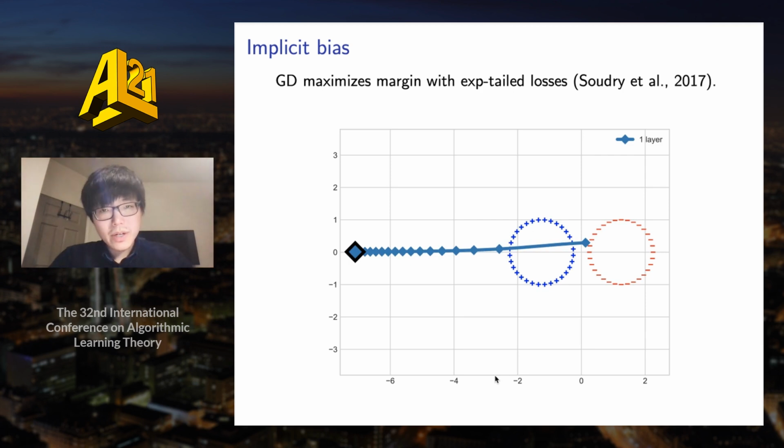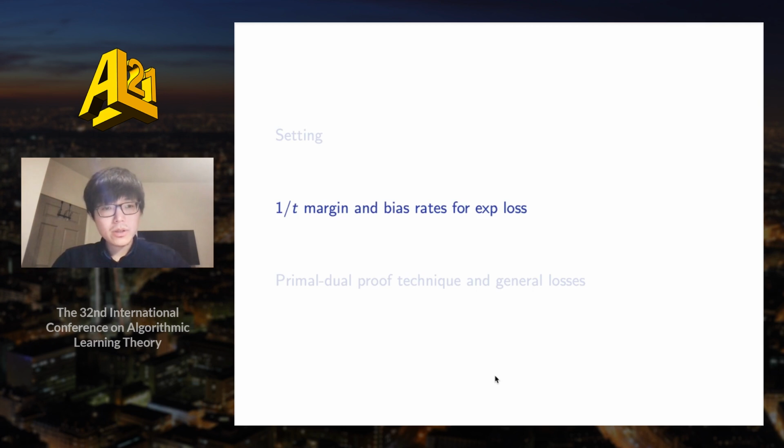However, the convergence rate to the max margin direction for gradient descent is very slow. It is only 1/log(t). And if we use a non-exponentially-tailed loss, then gradient descent may not converge to the max margin direction. So next, I'm going to describe our results.